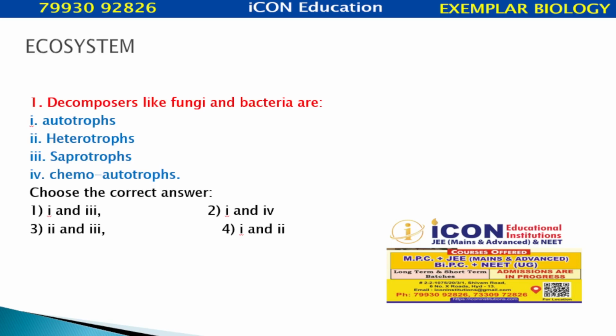Decomposers like fungi and bacteria are autotrophs, heterotrophs, saprotrophs, chemo-autotrophs. So, decomposers are heterotrophs and saprotrophs. So, the answer is 2 and 3. They are heterotrophs and they are saprotrophs.